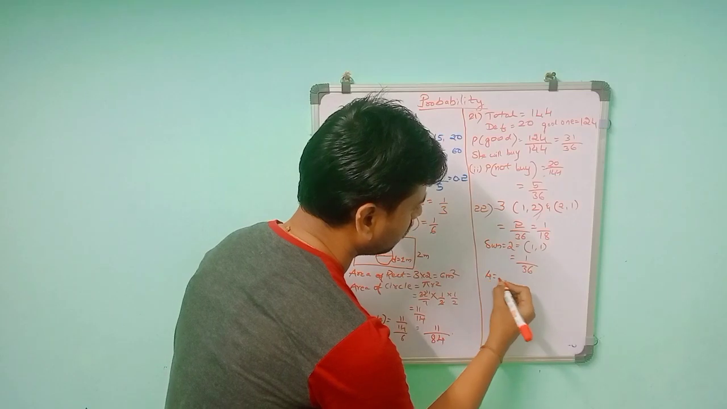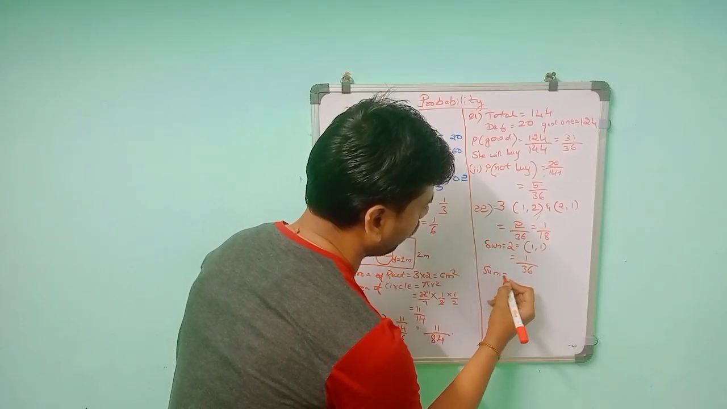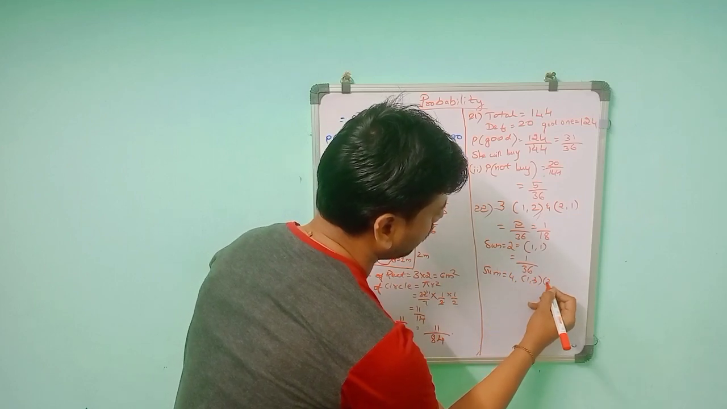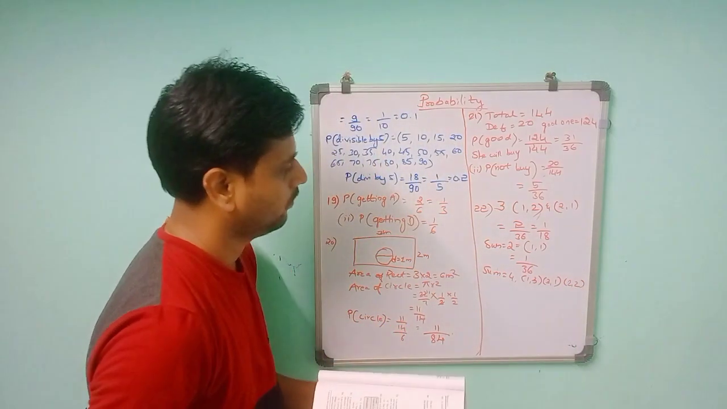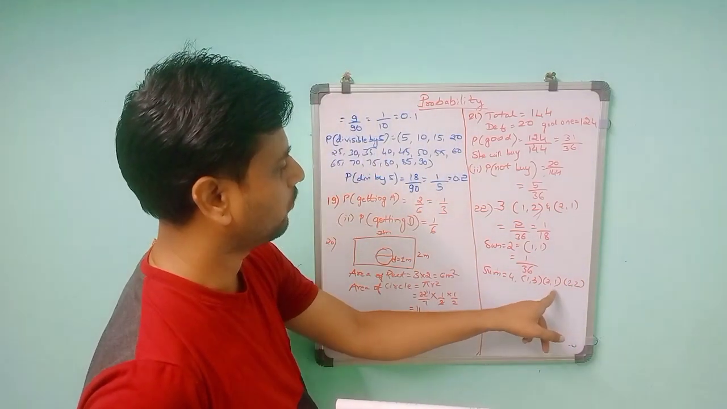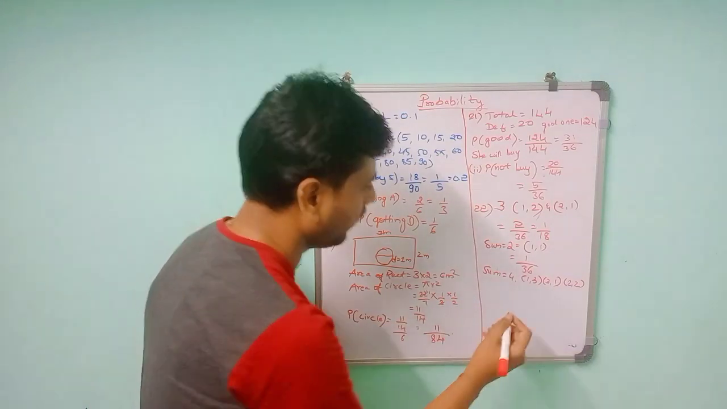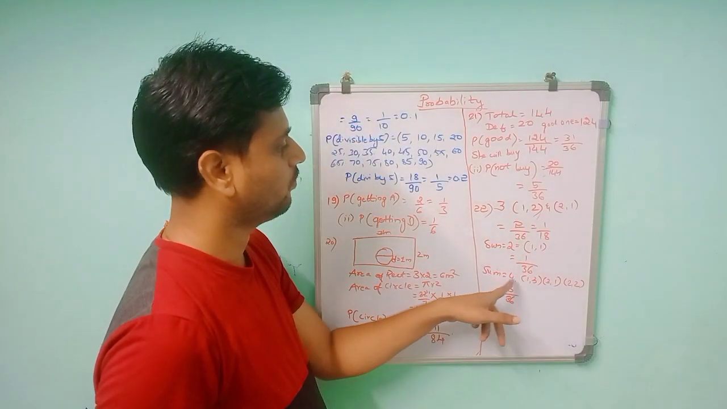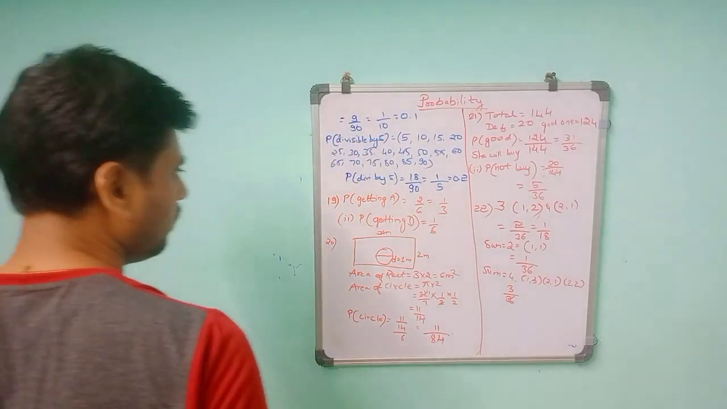4 means the sum is equal to 4. It will be 1 comma 3, 3 comma 1, 2 comma 2. Then 1 comma 3, 3 comma 1, this is 4, and this is also 4. Any other chances? No. So only 3. So 3 by 36. So when the sum is 4 it will be 3 by 36. Like that, up to 12 they have given.